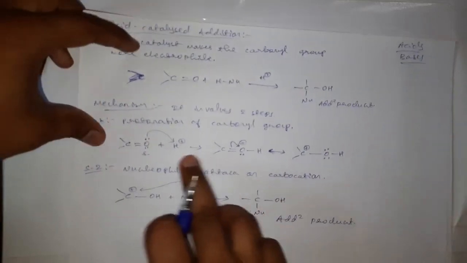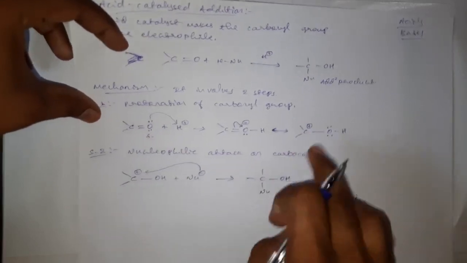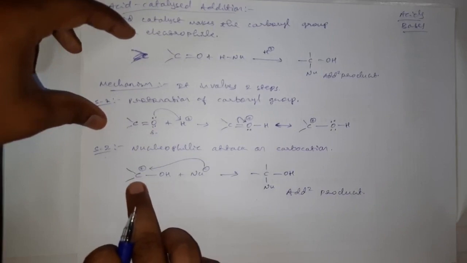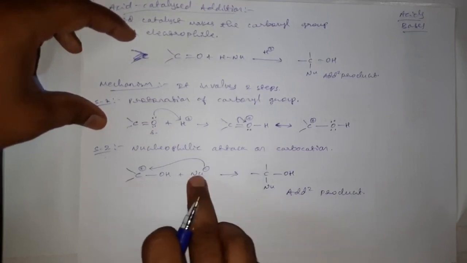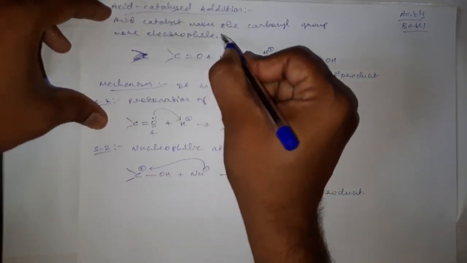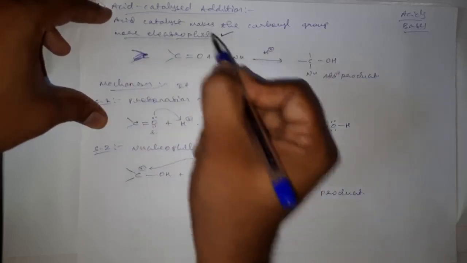See here, after the protonation of the carbonyl group, this carbonyl group is acting as an electrophile, and because of its electrophilic nature the nucleophile can easily attack the carbon. Therefore we can say the acids which are acting as a catalyst can make the carbonyl group more electrophilic.